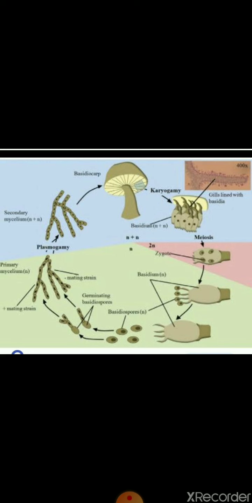Then the zygote is formed and undergoes meiotic division and produces haploid spores, and these haploid spores germinate and produce haploid hyphae, haploid mycelium. So this is the reproductive cycle of sexual reproduction in fungi.